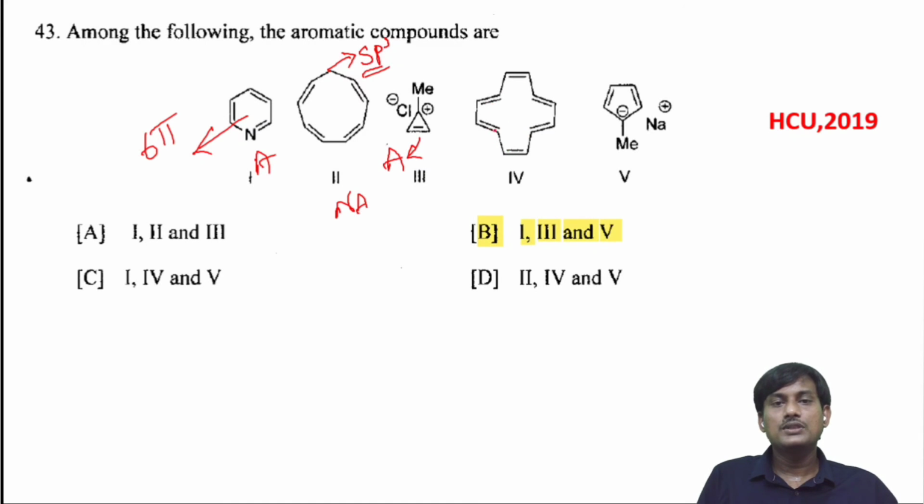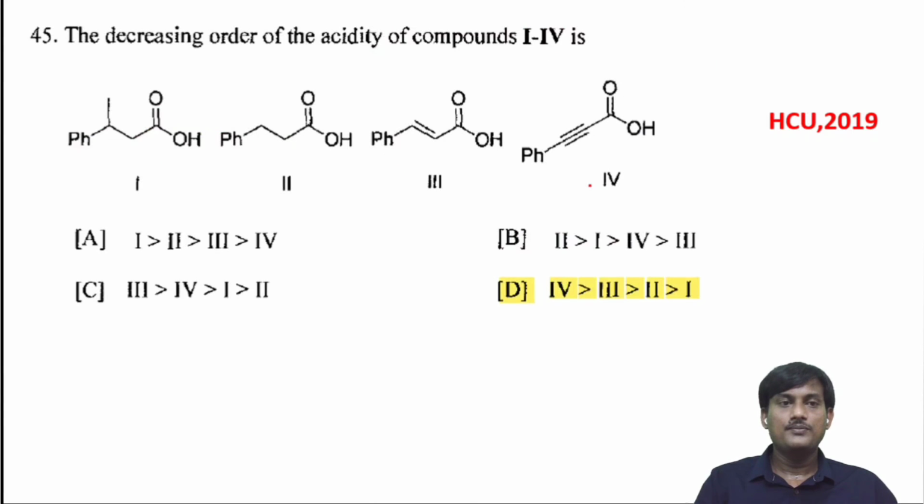Here you have 1, 2, 3, 4, 5, 6. It's a 12 pi electron system. It's not aromatic. And cyclopentadienyl anion: here you have 2 pi electrons and one lone pair of electrons. There is a delocalization of 6 electrons, so it's planar, 6 electrons. It's aromatic. So what are aromatic here? First one, third one, and fifth one are aromatic.